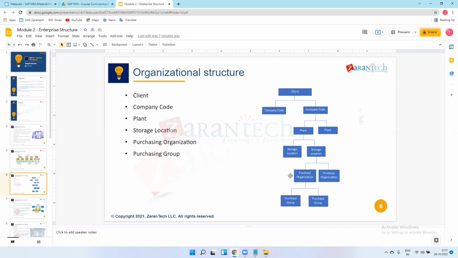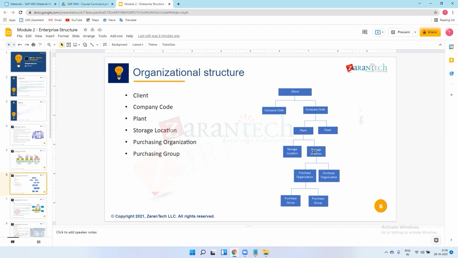In this purchasing organization, I will procure material for these company codes and these storage locations. As a purchasing organization, I will procure material for this company code and this plant, and I'll store that material in the storage locations. There is a specific location where I store the material which needs to be issued to production, and that is called a storage location.